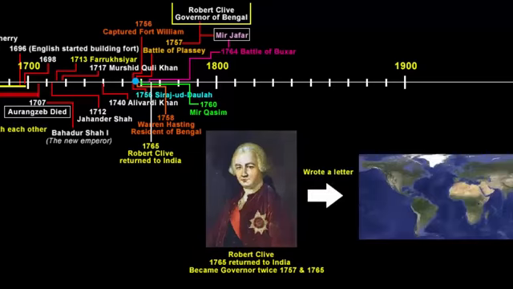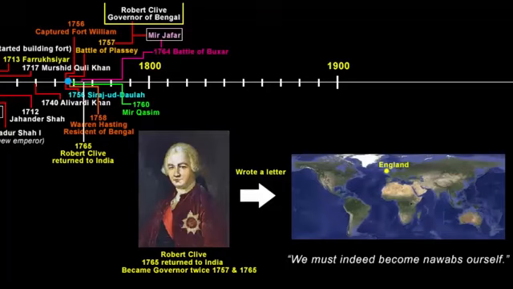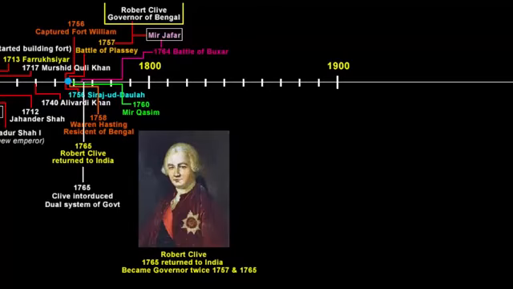Governor Robert Clive then wrote to the company chairman in London. He said, "We must indeed become Nawabs ourselves." Remember, Clive was an officer in the company's army who was made the Governor of Bengal. He did not have any authority to conquer the Bengal province. While he could not, he lobbied his superiors for permission to become a Nawab. In 1765, he introduced the dual system of government for the Bengal province.